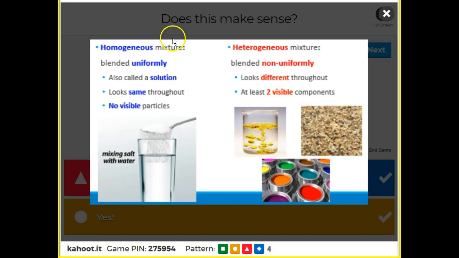All right, so just again, another word for a homogeneous mixture is just a solution, right? You dissolve it in and it looks exactly the same. The top, the bottom, the left, and the right all look the same. Heterogeneous mixtures, they're non-uniform, right? The top of this part might look different from the bottom. The top of paint, as it separates, will look different from the bottom of the paint bucket. And obviously this gravel, if you take a sample of one set of gravel and a sample in another spot, it's going to look different.